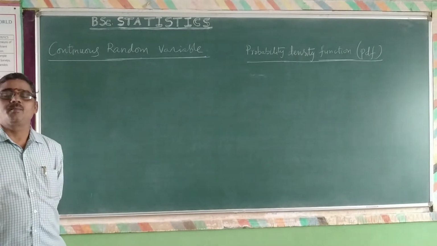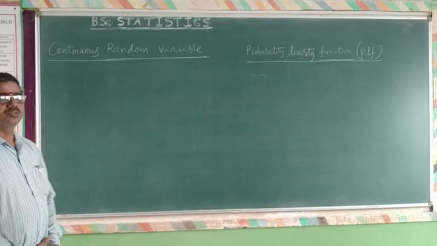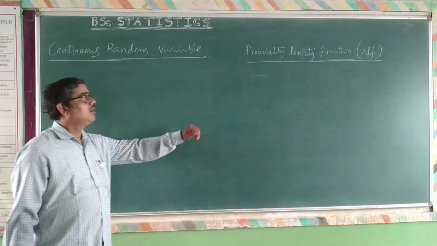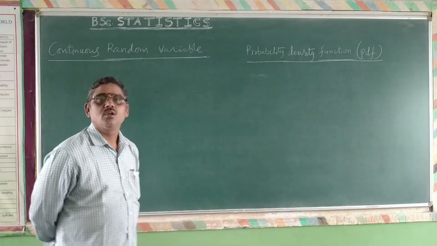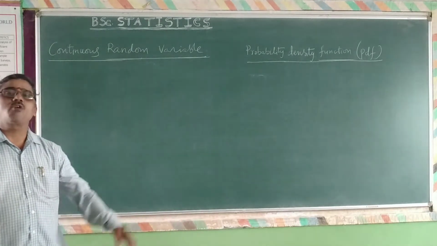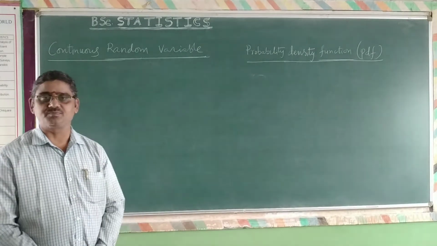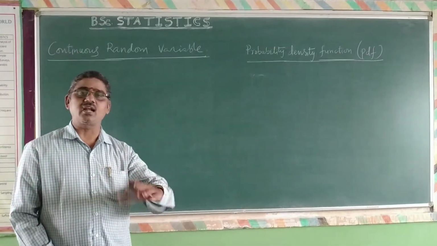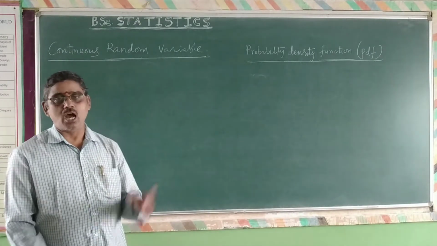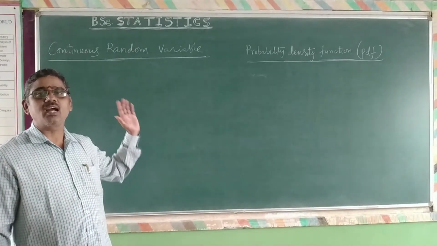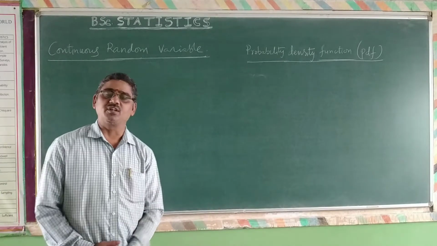In this lesson, I explain the two important definitions: continuous random variable and probability density function (PDF). Already we have discussed that random variable is of two types: discrete and continuous. We have discussed discrete random variable and related with that probability mass function. And now we are discussing a continuous random variable and the probability density function.